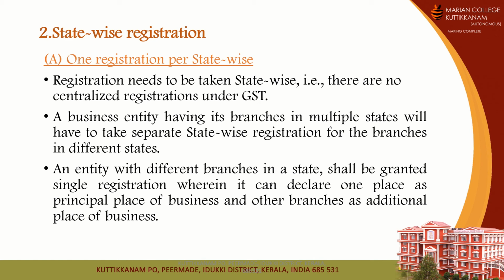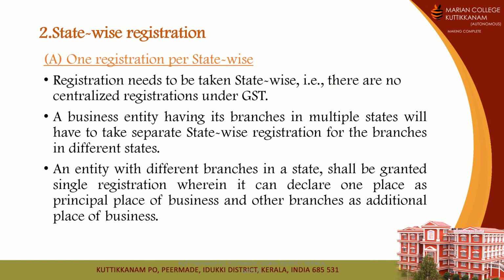So for example, here we deal with two main situations. One situation is that a particular business entity has a business in different states, and the second situation is that a particular business entity has different branches within a state. So first case is having branches in multiple states. Second case is having multiple branches within a state.